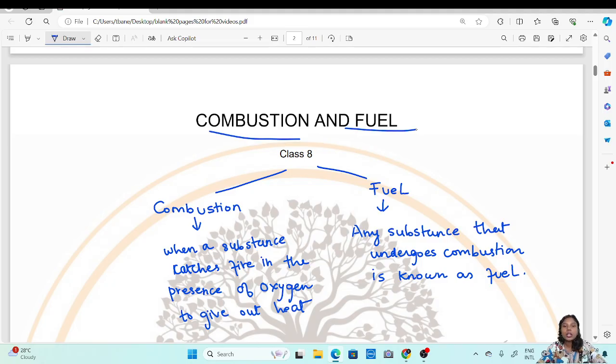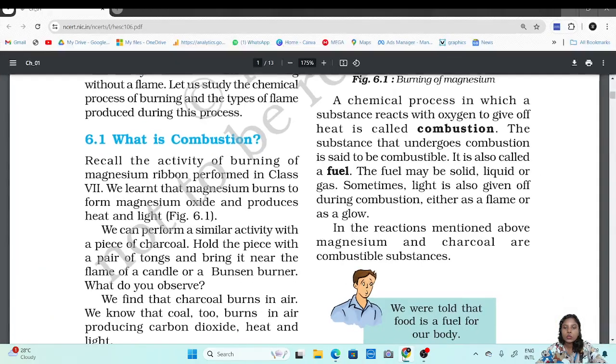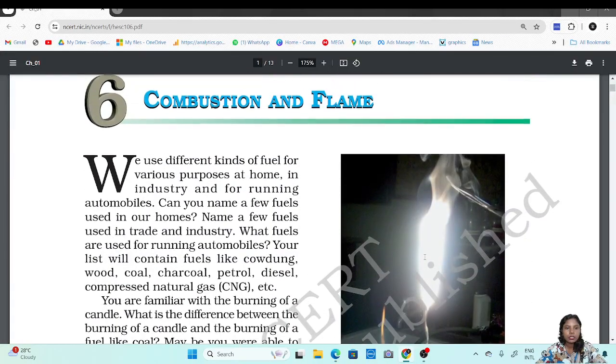So combustion is the process by which a substance catches fire in the presence of oxygen to give out heat, and fuel is the substance that undergoes combustion. So now let's begin with the chapter.